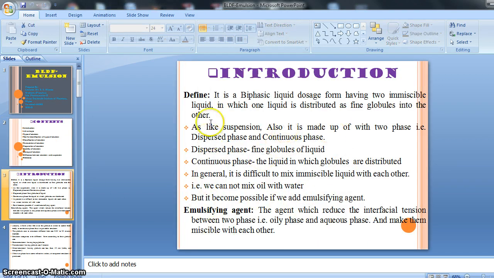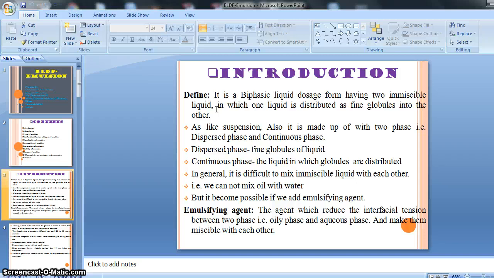This is the introduction part. Before beginning the introduction of emulsion, we have to know what exactly an emulsion is, its exact definition and meaning. So let's start with the definition.